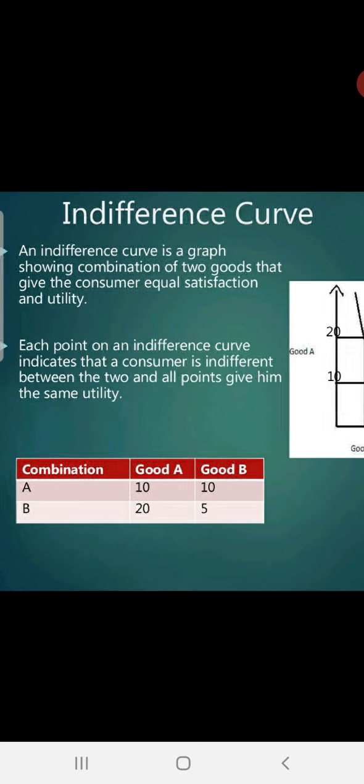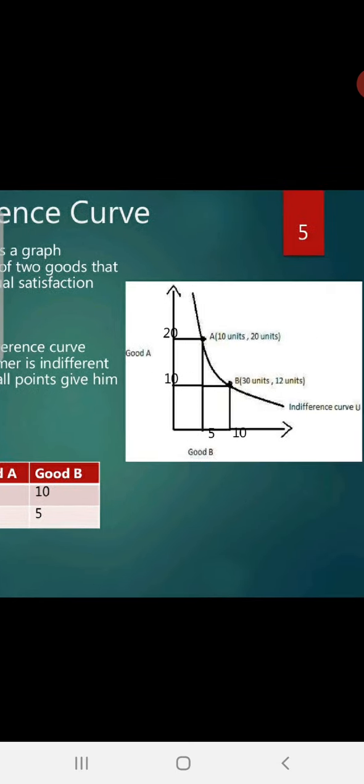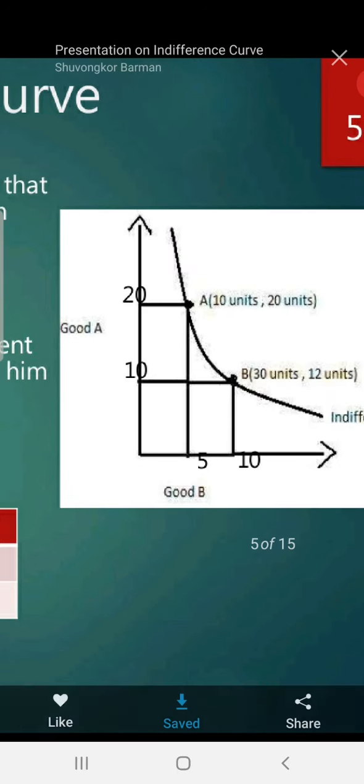Now you can see the diagram here. This is the diagram of an indifference curve. Indifference curve is always downward sloping from left to right. Why it is downward we will see in the next slide, but just capture the image in your mind of what the indifference curve is all about. Indifference curve is negatively sloped, from left to right it goes down.